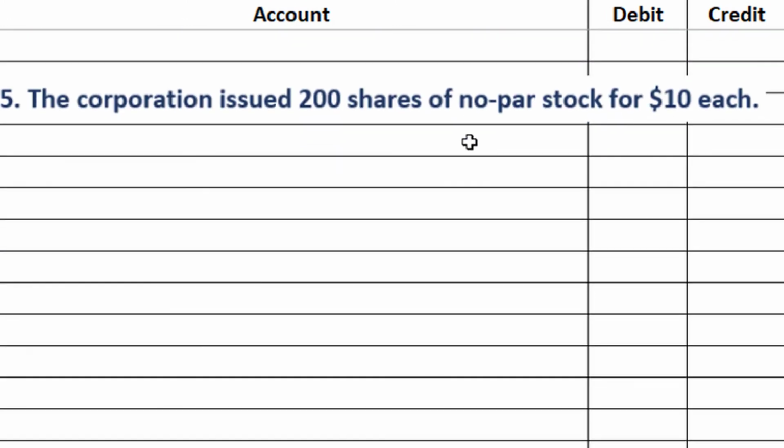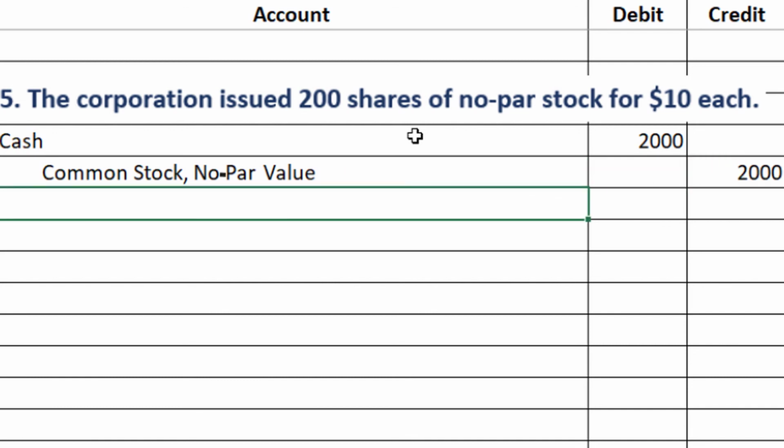We have one more journal entry to complete, and that's that the corporation issued 200 shares of no par stock at $10 each. So this stock has no par value attached to it. And the way we deal with that is we debit the cash account for the number of shares multiplied by the price per share, which is 200 multiplied by 10, which gives us $2,000. And then we credit the common stock no par value account, also for $2,000. And there should never be any need for the paid in capital account in the no par value transactions. Alright, that wraps up our journal entries related to the issuance of common stock.